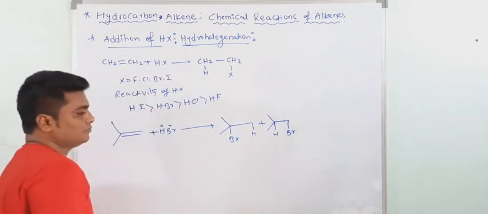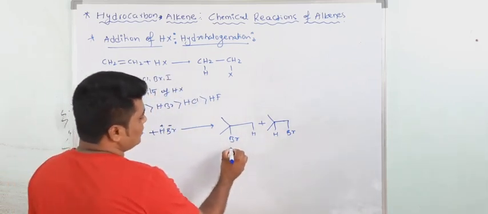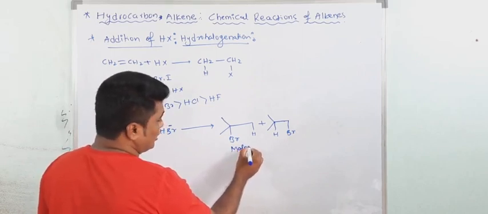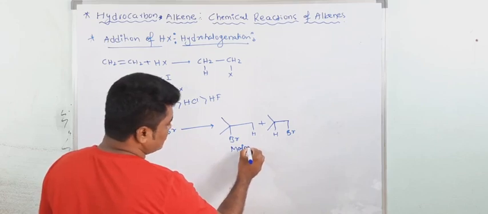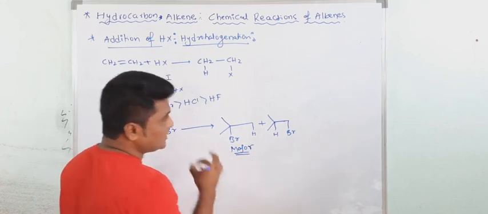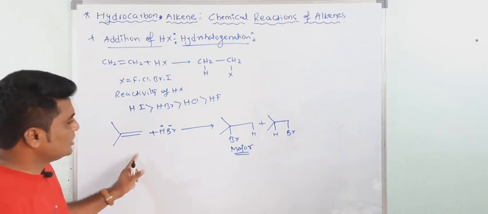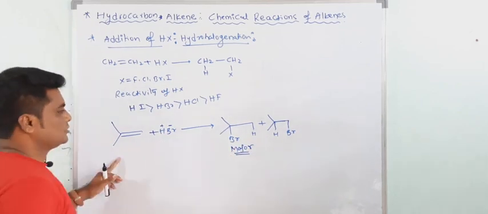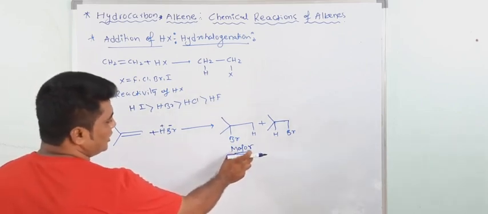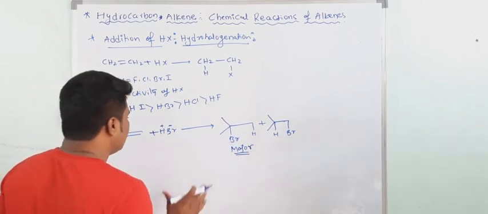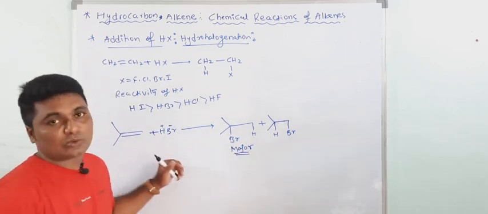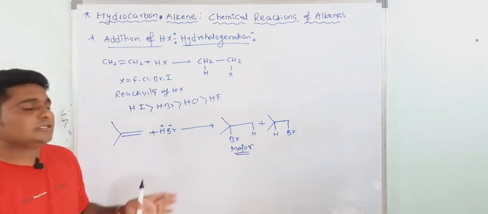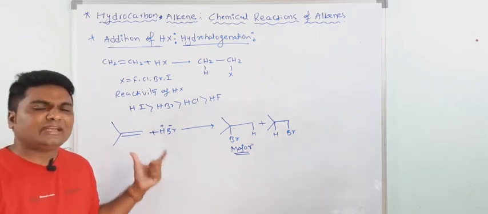Now which one is the major? Actually this is the major product, and this major product is decided by Markovnikov, a Russian scientist. If you see the mechanism, then you will understand. This is the major and this is the minor; the minor actually does not form only this form. And who decides this one is major? That is Markovnikov. Vladimir Markovnikov investigated the addition of HBr across many different alkenes.